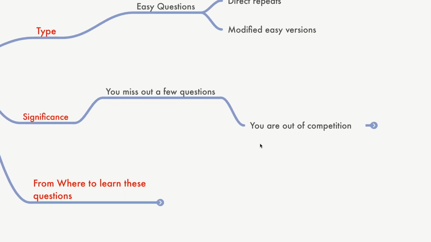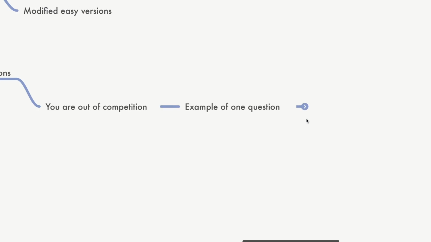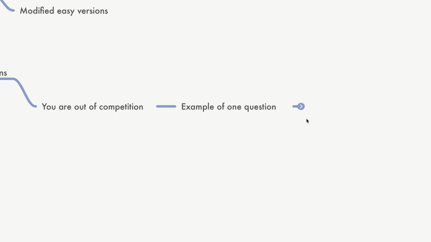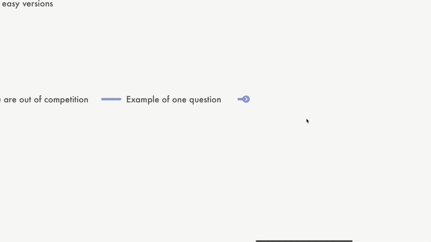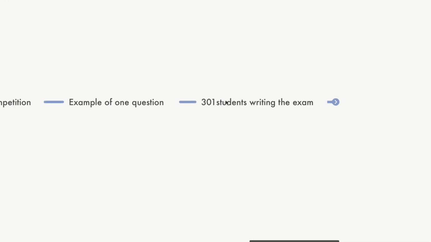I'll give you an example how. Take just one question among these, hypothetically, or let it be 10 questions out of this 100. Imagine that 301 students are writing the exam. You know that there are 32,000 students, but hypothetically, imagine there are 301.